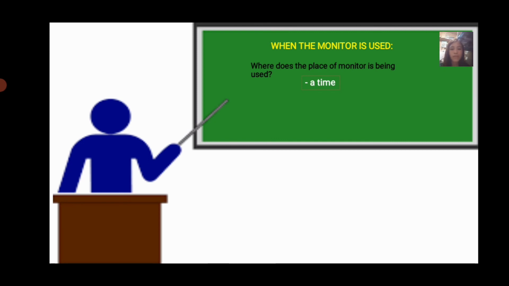And for the second, what is the barrier of using the monitor without preparation? Thinking about correctness or being focused on form. Yes, because the main problem is that when we use the monitor without preparation, we are very much conscious of our grammar, whether it is correct or incorrect. So that could be a thing regarding using the monitor without preparation.